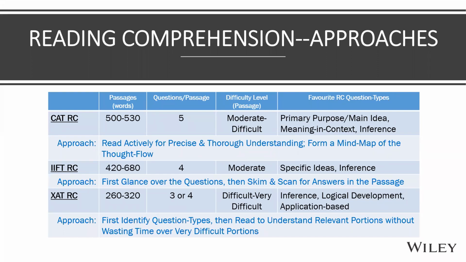Now some student told me, sir, these except questions I don't understand. Arey, what's so difficult here? If they say which of the following can be inferred except, just see what can be inferred. You have read and understood. Now see, yeah, this can be inferred. Yeah, this can be inferred. Oh, this doesn't seem to match. So the odd man out strikes out. In fact, it's simpler when 3 reinforce. So 3 of them are correct, reinforcing what you have understood, and the 4th one confirms that no, this is not correct.